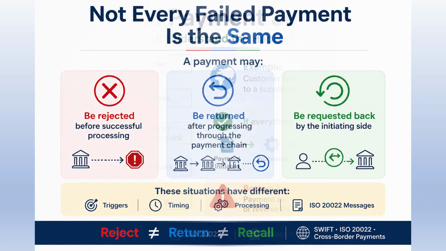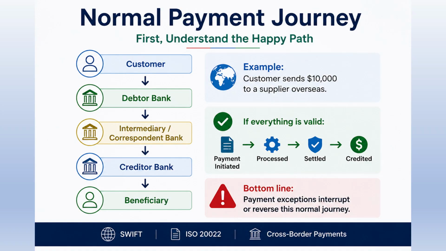Before looking at exceptions, let's understand the normal payment journey, the happy path. Imagine a customer wants to send $10,000 to an overseas supplier. The instruction starts with a customer, moves through the debtor bank, may pass through an intermediary or correspondent bank, reaches the creditor bank, and finally the beneficiary. When everything is correct, the payment is initiated, processed, settled, and ultimately credited. Payment exceptions occur when something interrupts this journey or requires action after the payment has already progressed.